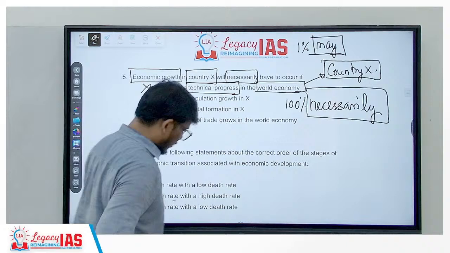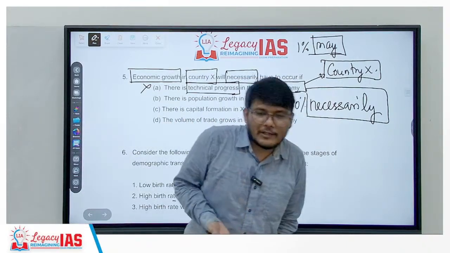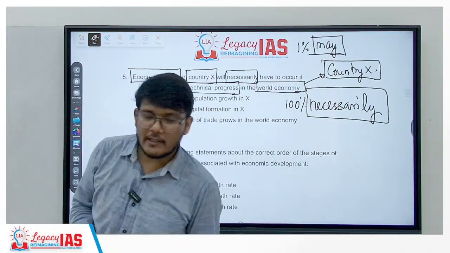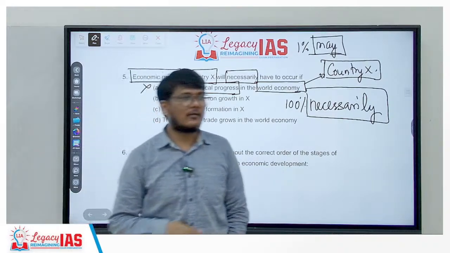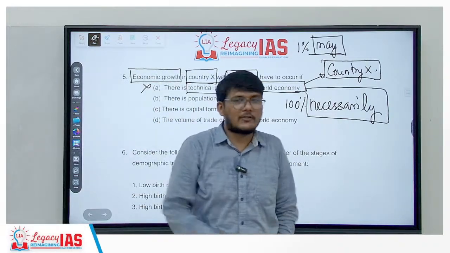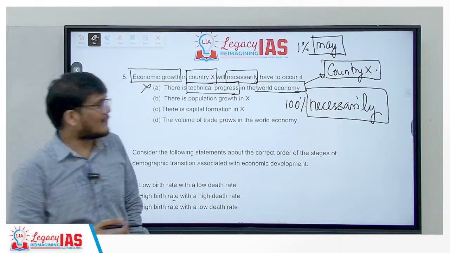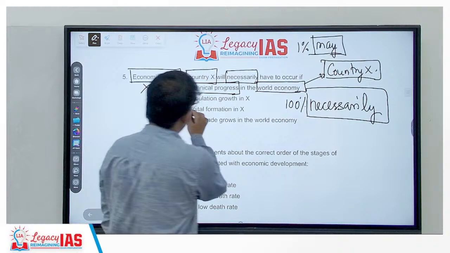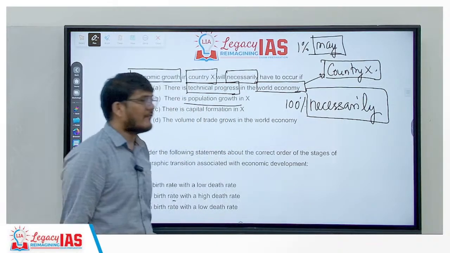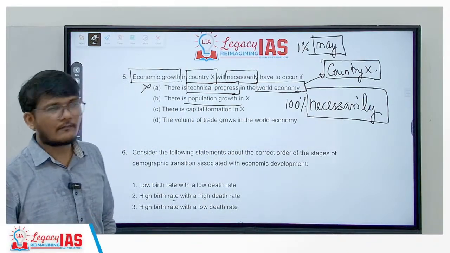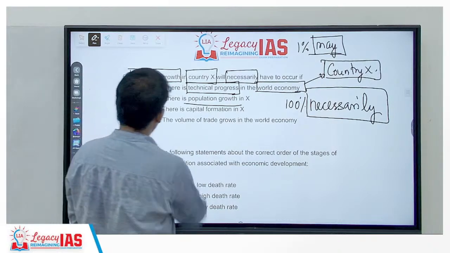Second, there is population growth in X. Now, when population growth is there, it doesn't mean that all the growth of population is of skilled laborers and the like. So just because of an increase in the population would not necessarily mean that the economy is growing, right? So this is also wrong.